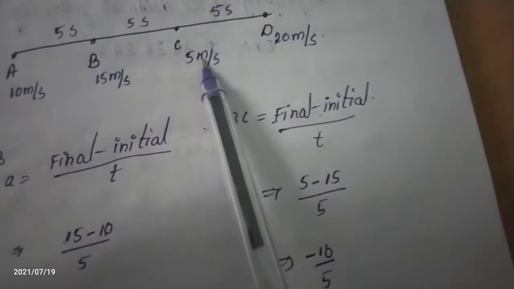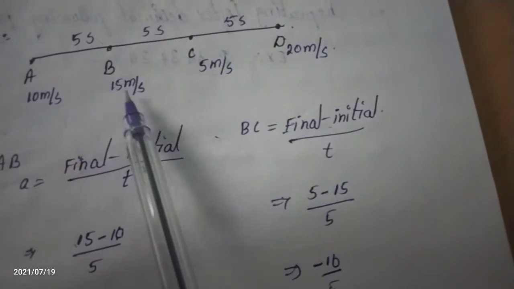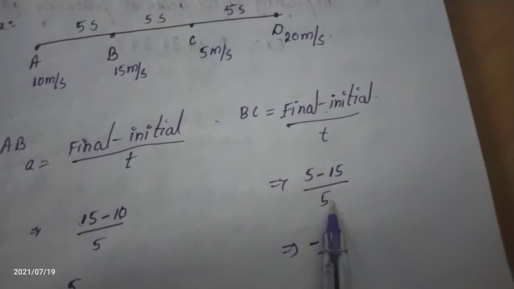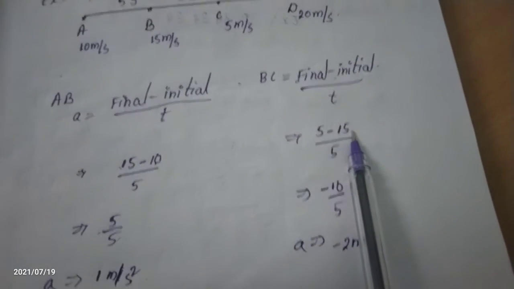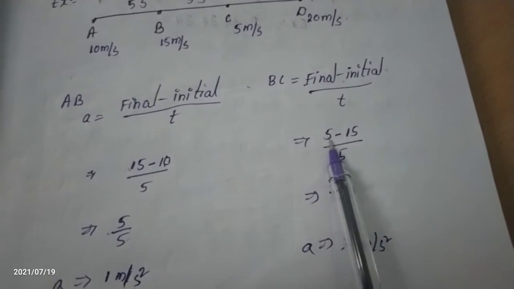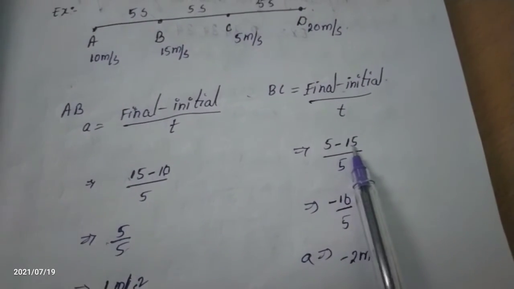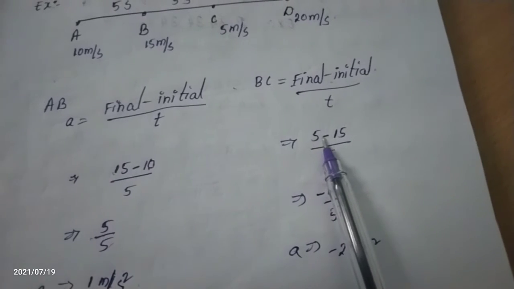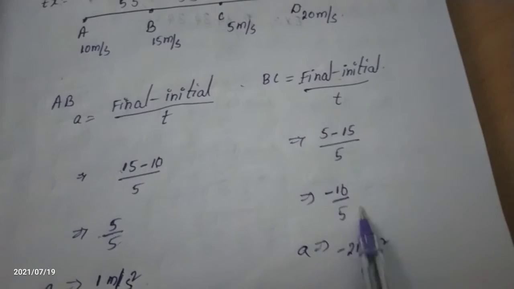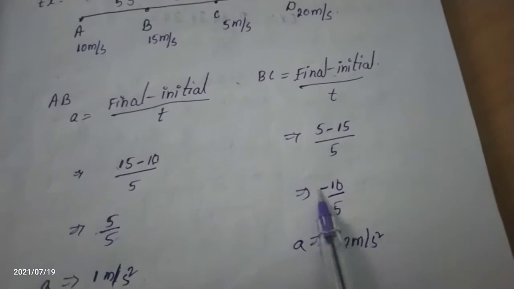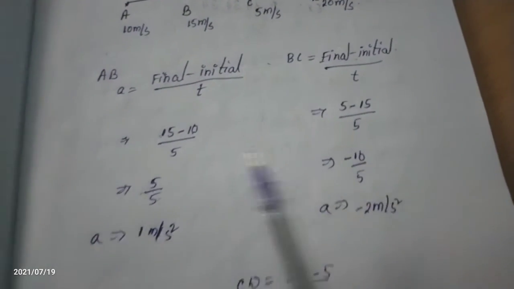Okay, for BC, final velocity is 5 meter per second minus initial, which is 15. After substituting, time is as it is, 5. After substituting we have to do the simplification. 5 minus 15 is minus 10. Which number is greater? 15 is greater, and in front of 15 we have minus, that's why we are writing the minus. 10 by 5: when we cut the 5, 5 ones are 5, 5 twos are 10. So we get acceleration is minus 2 meter per second square.